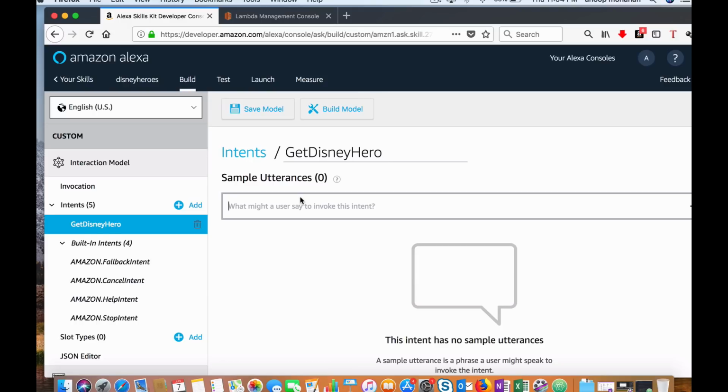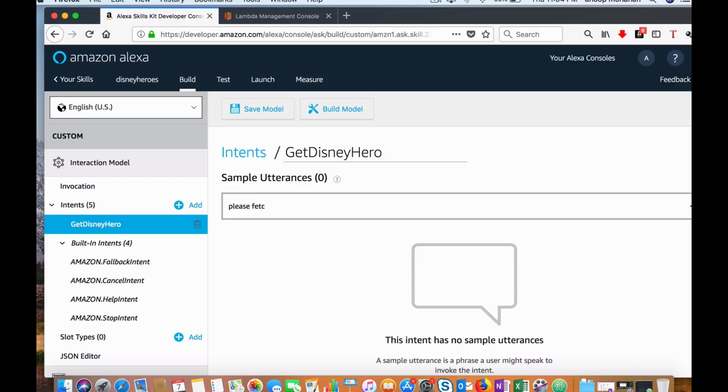Now we need to give sample utterances. So this is the important part. You have to run through all the permutation combinations of what the user is going to say. So here, for test purposes, we'll just add a few utterances.